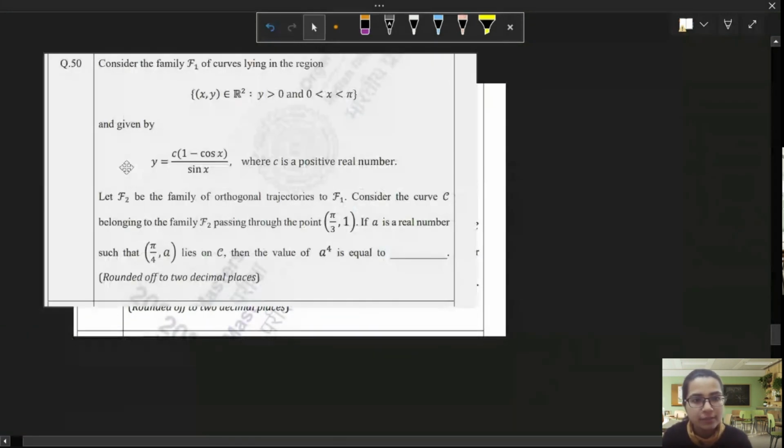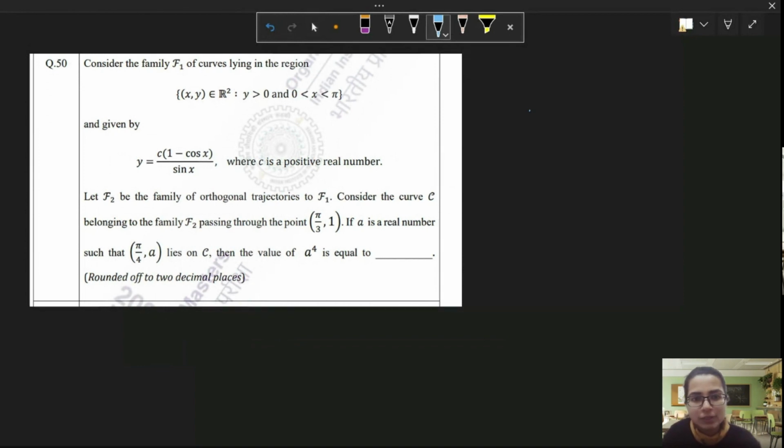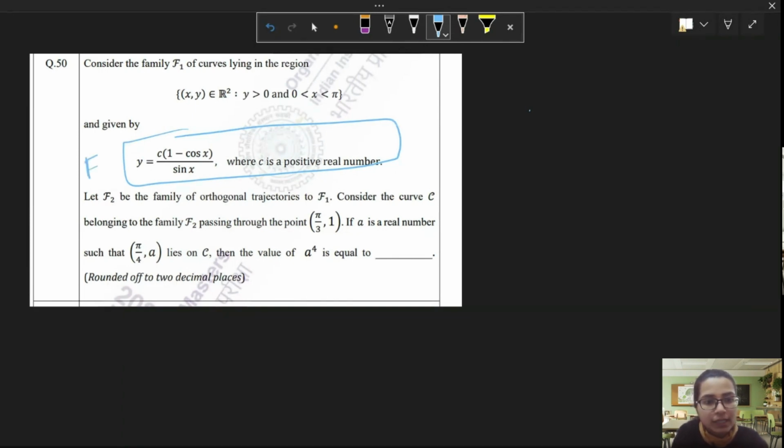This question is of orthogonal trajectories. It's a nice question. It will take a lot of calculations, I think. Let's see. y equals c times (1 minus cos x) divided by sin x is our family of curves. Let this be F1. Let F2 be the family of orthogonal trajectories to F1. So F2 is the family of orthogonal trajectories to this family of curves.